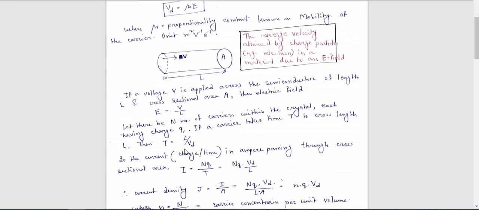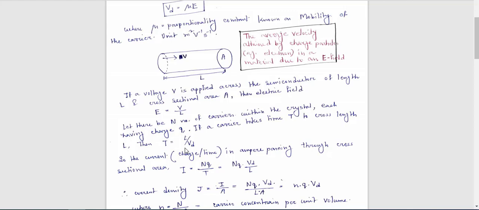Also we are assuming that there are capital N number of carriers within the crystal. Carriers may be electrons or holes, but here we are assuming for the derivation that we have capital N number of carriers within the crystal, each carrier having charge small q.